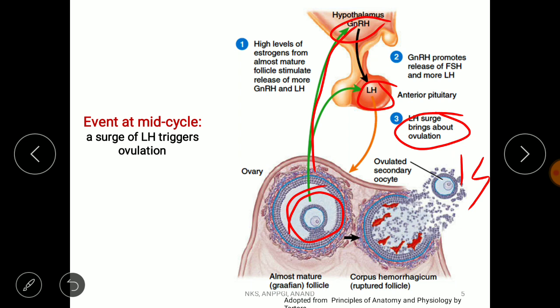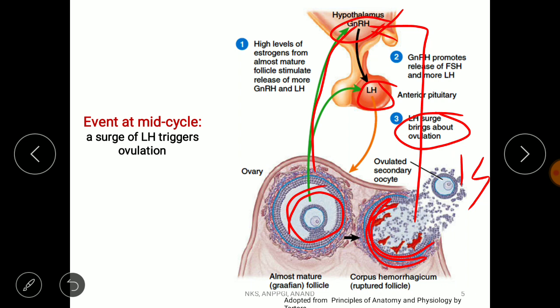यदि हम 28 days की cycle ले रहे हैं तो, right? But here, after the ovulation, this remnant part on the ovary, which is called corpus luteum, secretes progesterone, and that progesterone gives a feedback inhibition to the hypothalamus, right, to secrete less amount of GnRH, so there is no LH and no further follicular development.